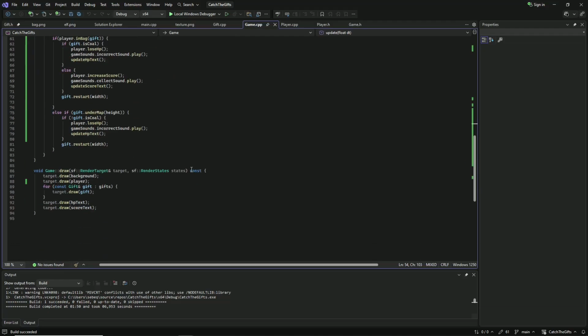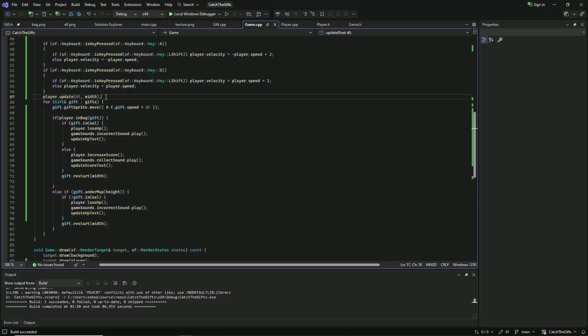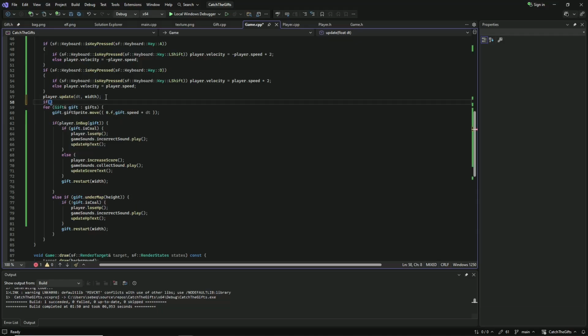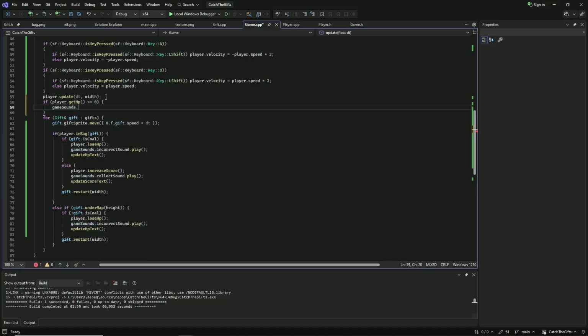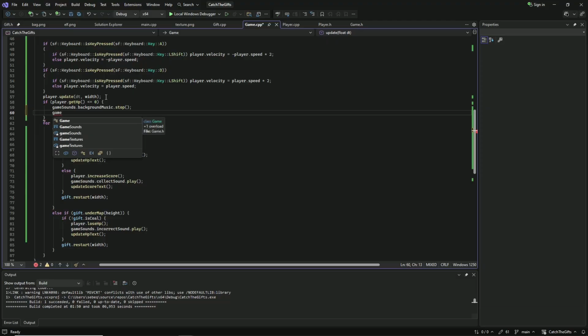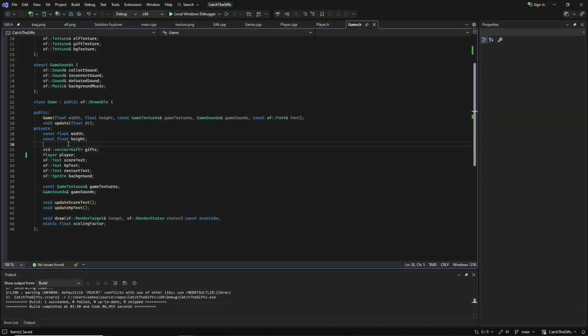Okay, now I would like to handle the fact that we can get 0 health. So after the update function, if player get HP is smaller or equal than 0, let's stop the background music, and let's set the game running boolean to false. We also have to add it in our game header. So for example, here, bool game running. Let's initialize it true by default.